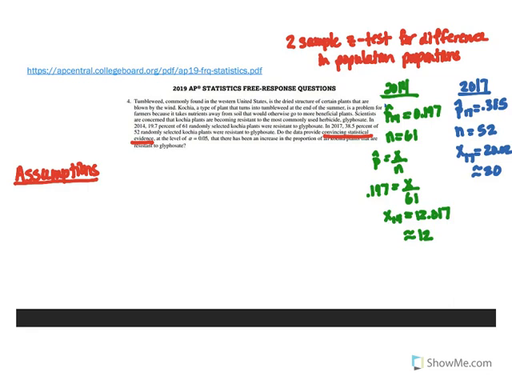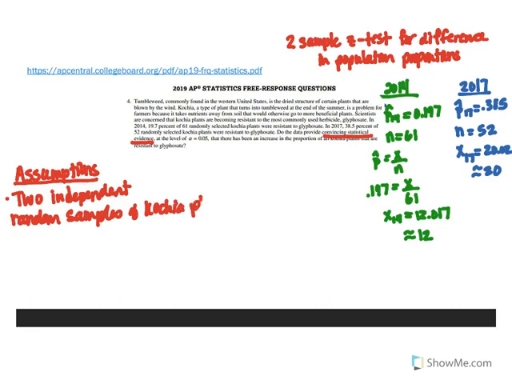But remember, there are 2 samples of randomly selected plants in 2014 and 2017 that are independent of one another. So my first assumption is I'm going to say that I have 2 independent random samples of these plants, and I might say in 2014 and 2017.